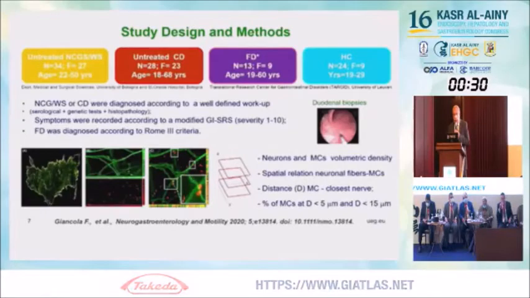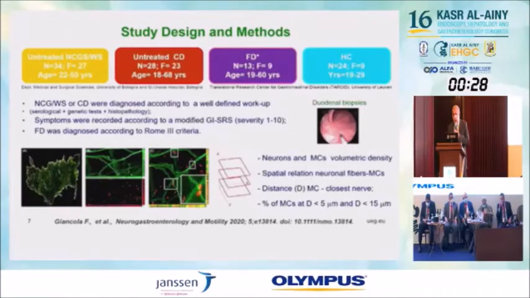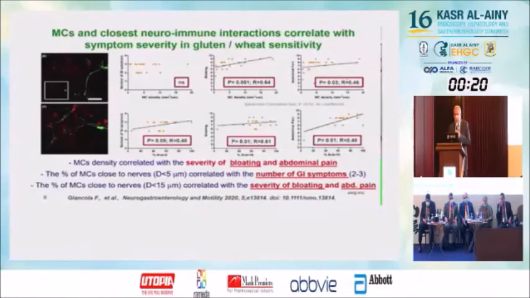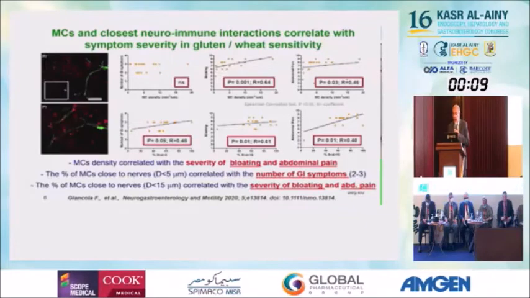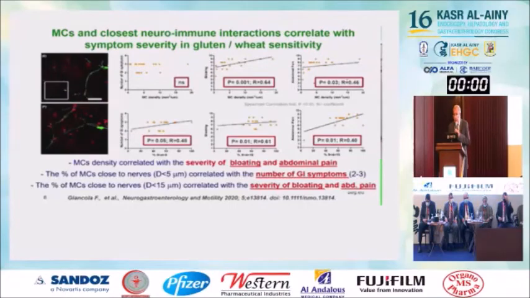Symptoms were recorded according to a modified GSRS severity scale of 1 to 10, and functional dyspepsia was diagnosed according to Rome 3 criteria. This again discusses the mast cells and the close neuro-immune interaction, which correlates with symptom severity in gluten and wheat sensitivity. Mast cell density correlates with the severity of bloating and abdominal pain. The percentage of mast cells close to nerves, less than 5 micrometers, correlates with the number of GI symptoms and with the severity of bloating and abdominal pain.